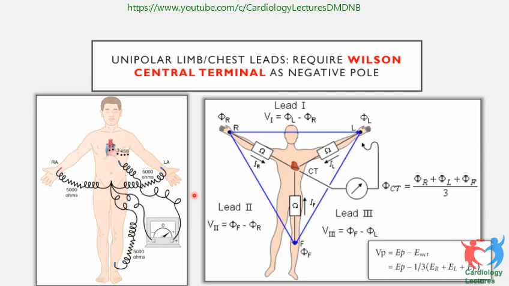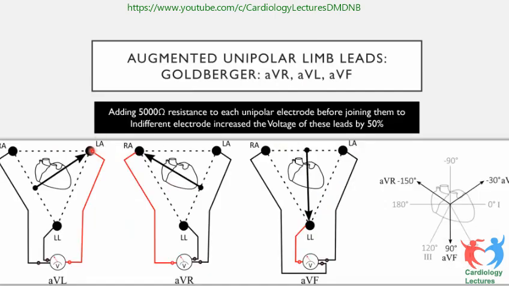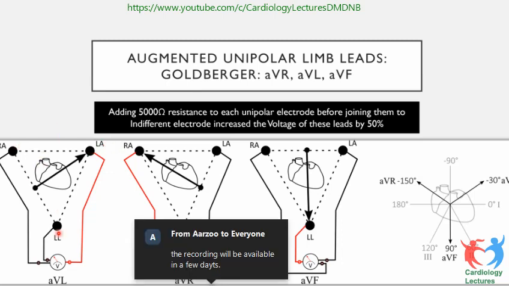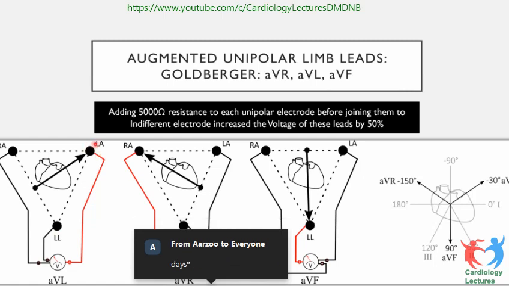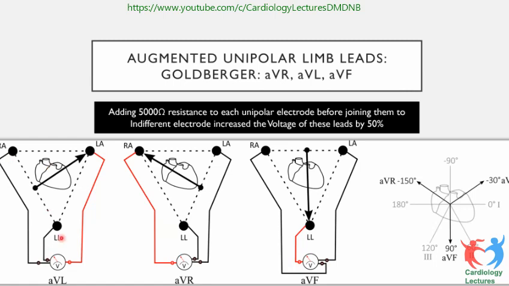If you want to measure, for example, V1, V2, V3, you can combine all three limb leads, no problem. On the other hand, if you want to measure the unipolar lead of your left arm, then first you have to combine all three and then again measure the left arm. So there will be a duplication of the left arm. So what Goldberger did was, instead of Wilson central terminus, he removed it and just combined the rest of the two terminals. That is called the indifferent electrode. So that's the difference between the indifferent electrode and a Wilson central terminus.